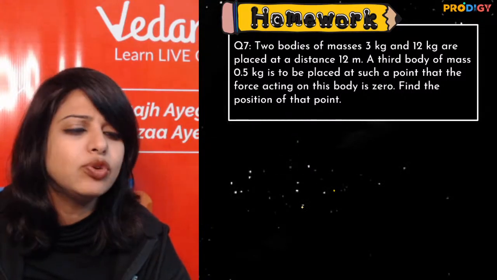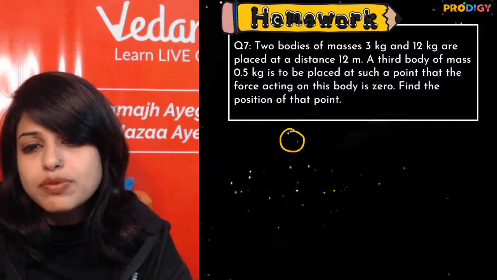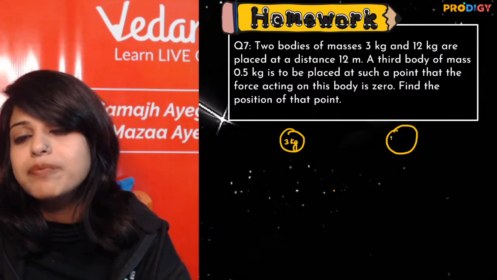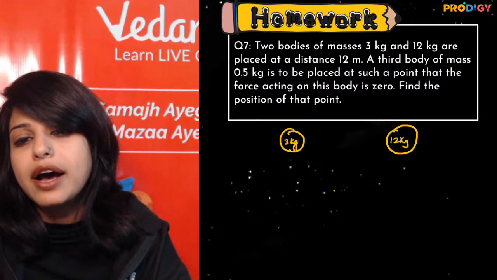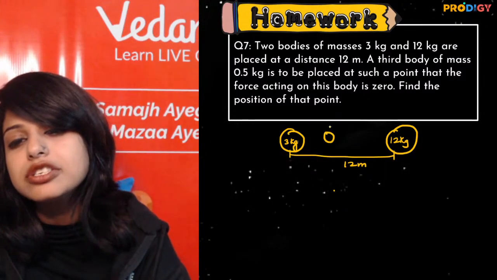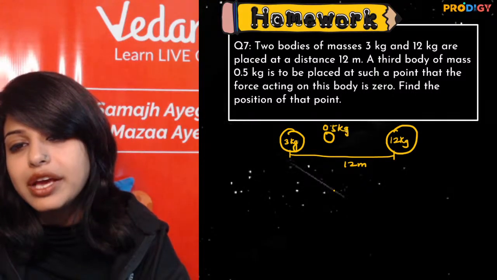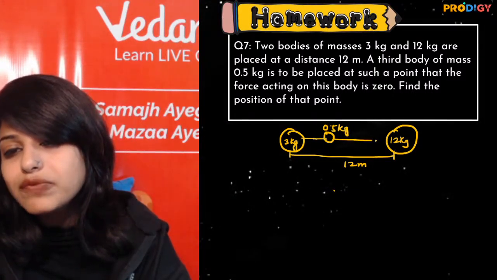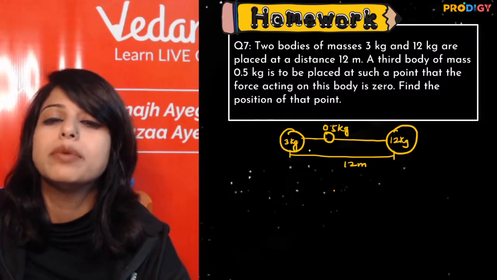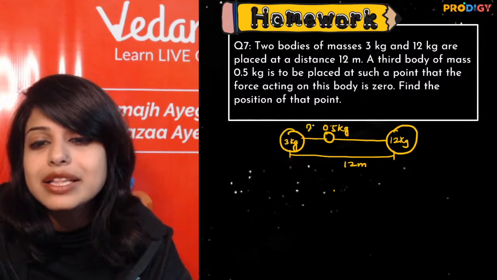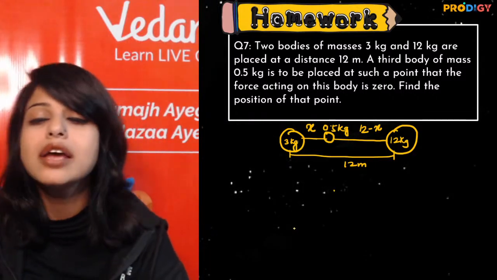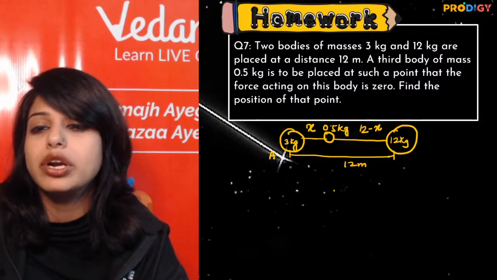Very good. So how do we do this? We have to take two bodies. One is 3 kg, one is 12 kg. ठीक है? So when we put them apart, 12 meter, that is not the question. The question is, if I insert a small 0.5 kg body here, then if it is feeling no net force, then what is the distance of it from both the bodies? So if I say this is x, this will become 12 minus x. I have to calculate x and the distance from both the bodies like this.